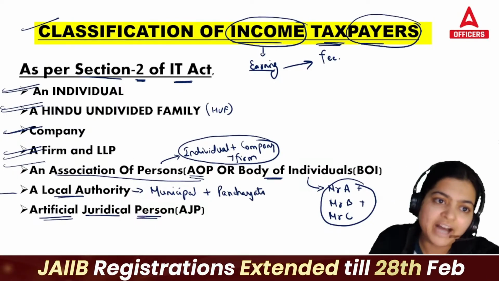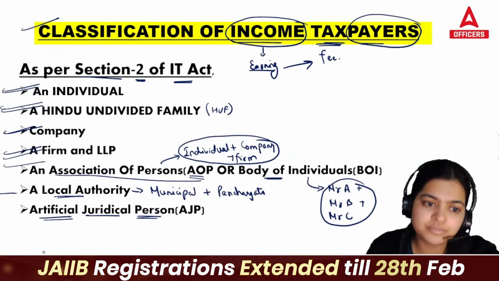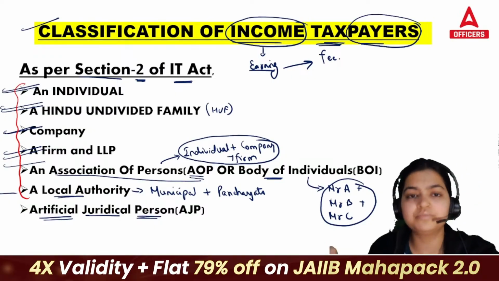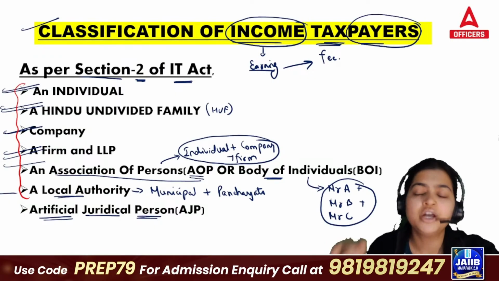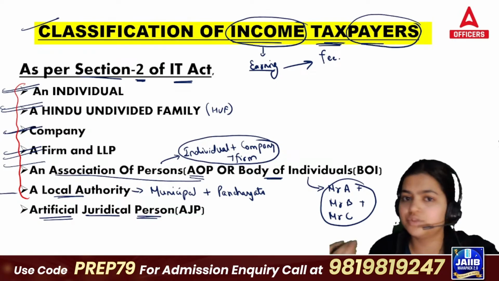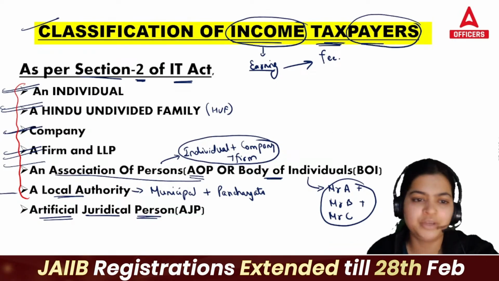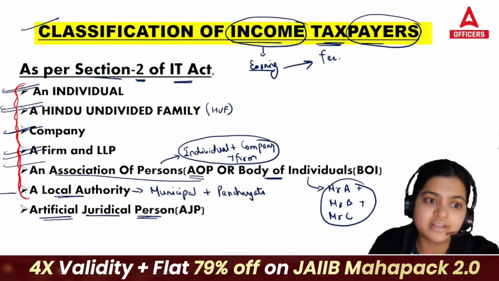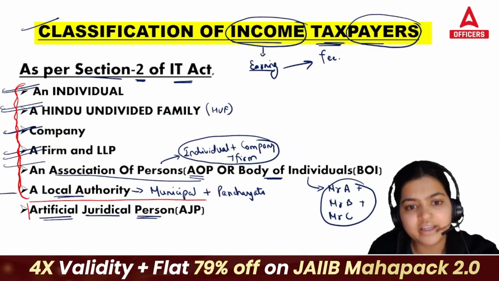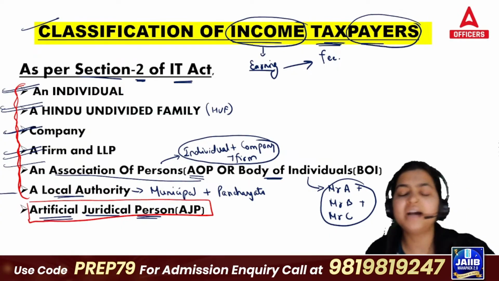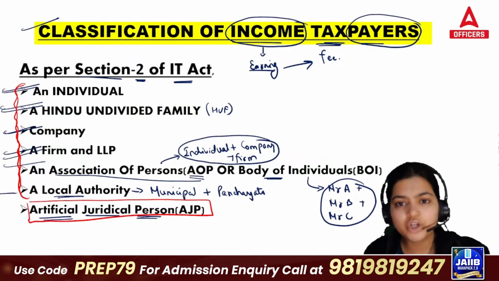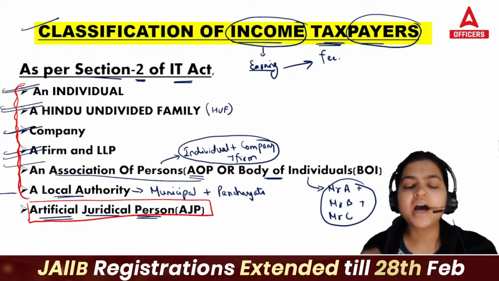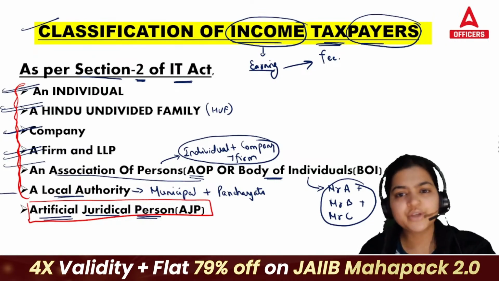Apart from this, if you find any other type of person, you cannot say the person is an individual. You cannot say that is your HUF. If it is not a company, firm, LLP, AOP, BOI or local authority, if you cannot classify it in these six classifications, then you will be classifying it as AJP, artificial juridical person. If you cannot classify in the above list, you will be classifying in AJP. So you need to remember this part.